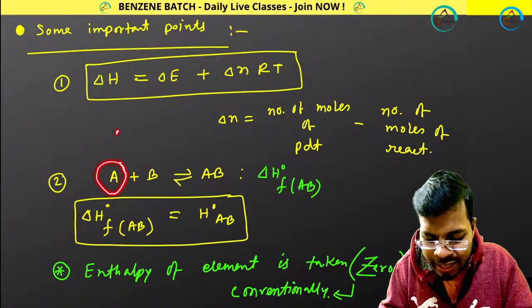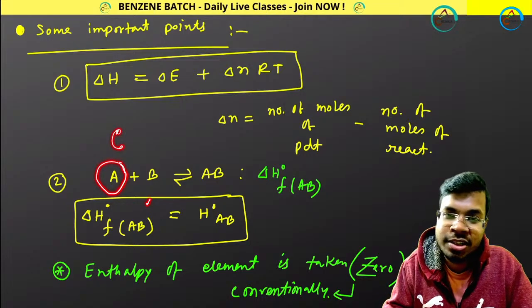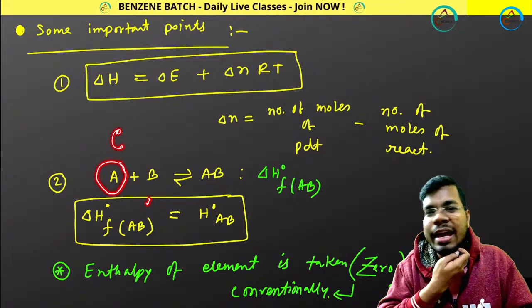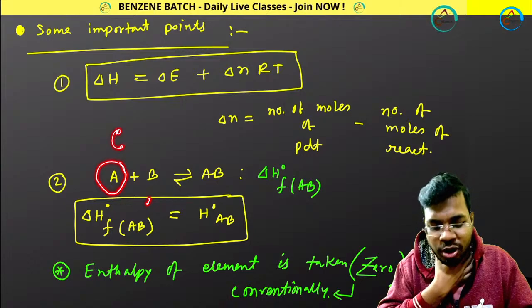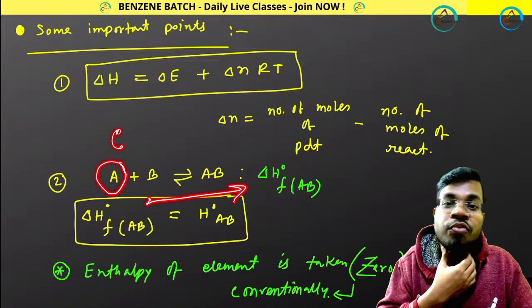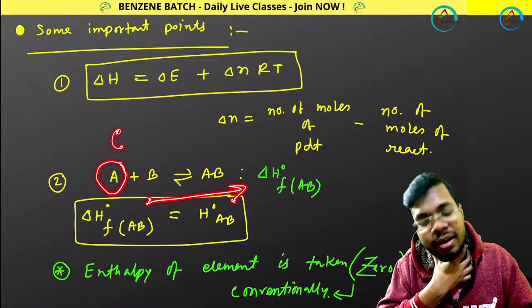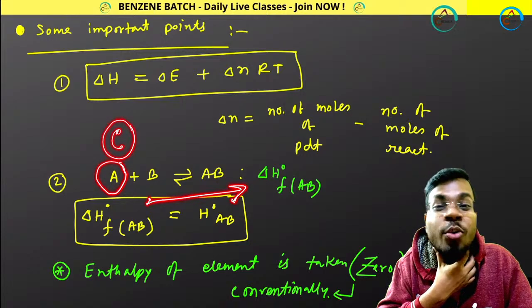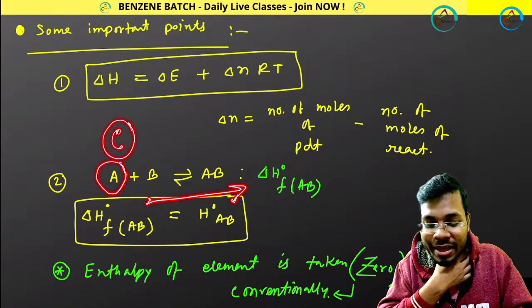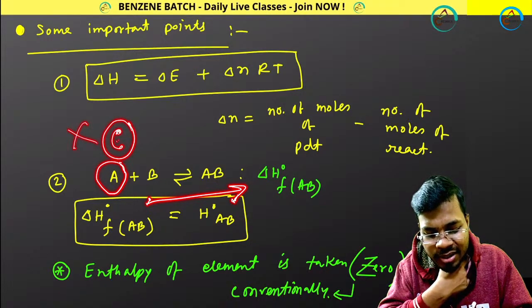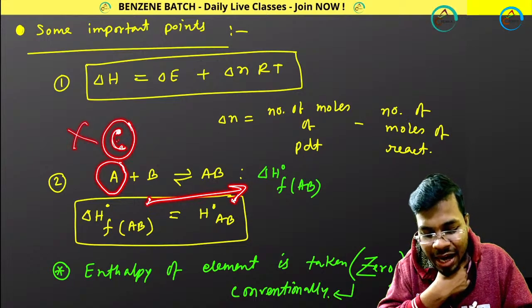Suppose it is carbon. Can you form carbon through chemical reaction? You will say okay, I can derive carbon. No, I am not talking about any reaction product. I am talking about form. Can you form carbon? Carbon can be formed through nuclear reaction, not chemical reaction.